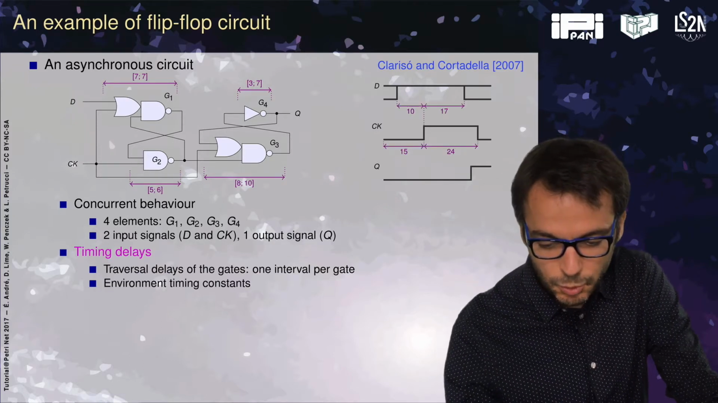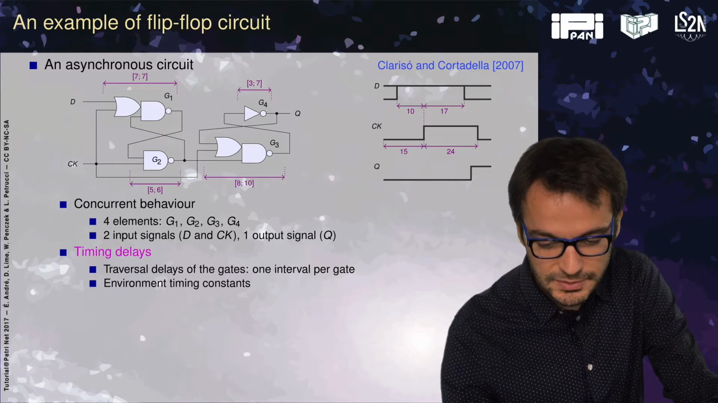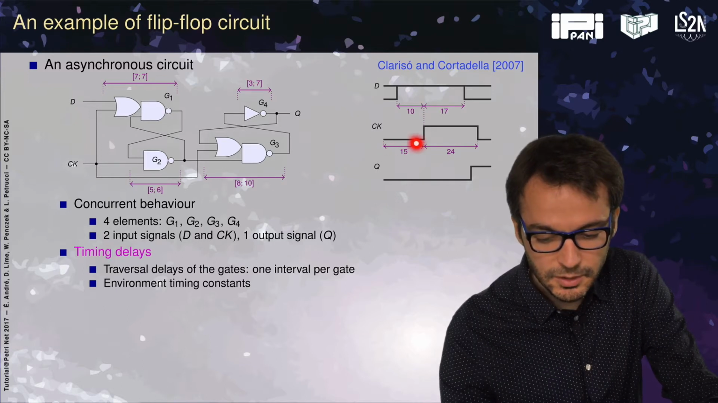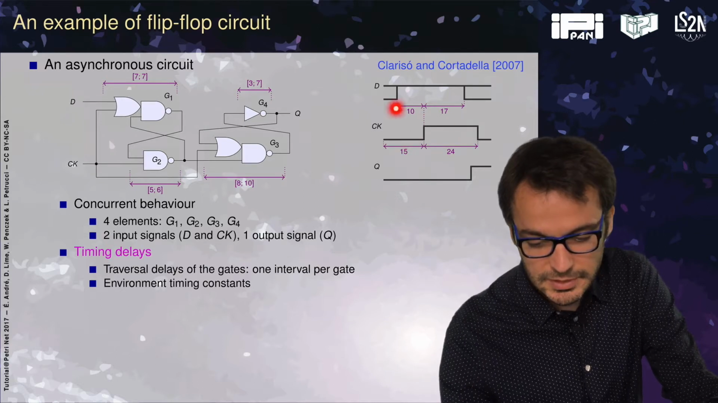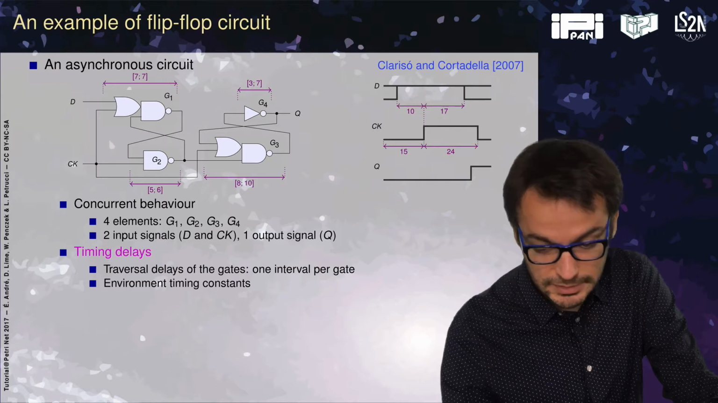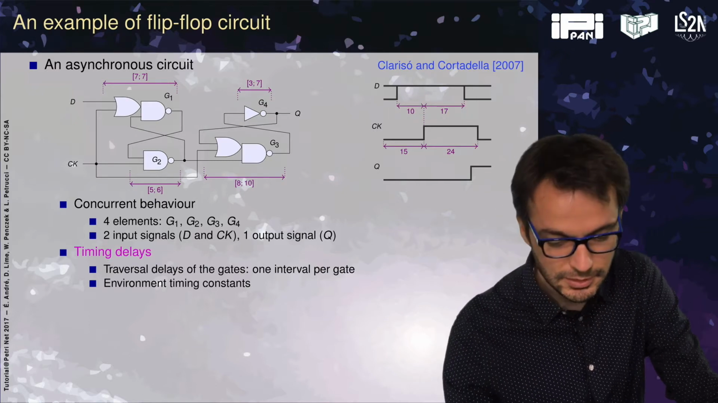We have environmental timing constants. We know that, for instance, CK, the clock, will remain 15 time units in the lower state and 24 in the higher state. And we know that D is stable at least 10 before and at least 17 after the rise of the clock.